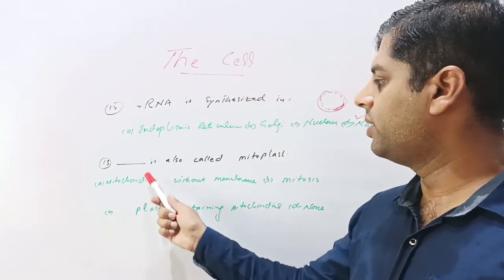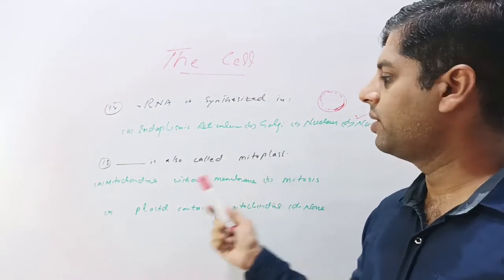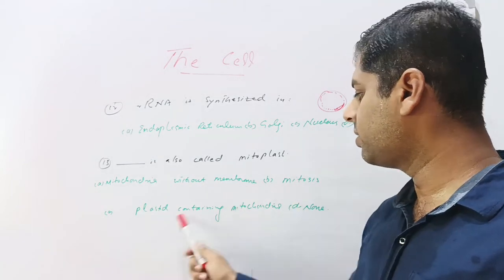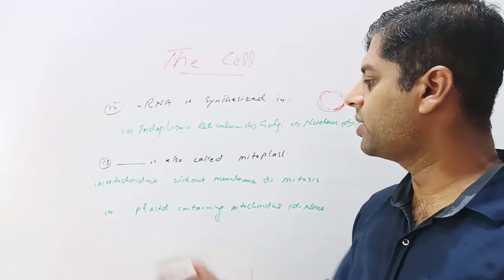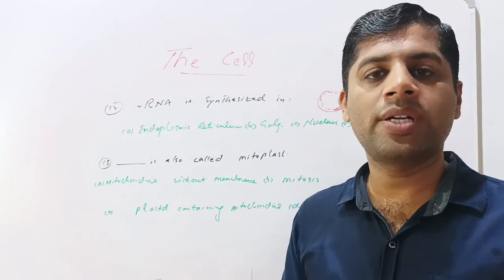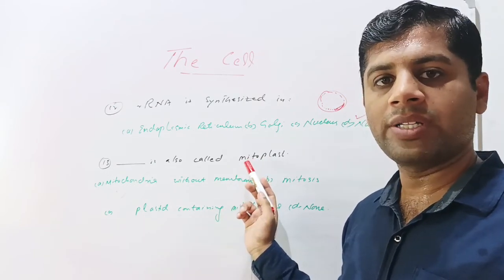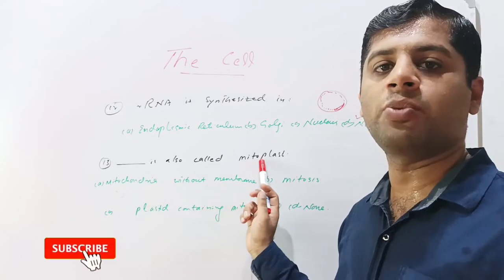The question is, dash is also called mitoplast. So this is a new word, mitoplast. The given options are mitochondria without the membrane, mitosis, plastids containing mitochondria, or none of these. So the option A is correct, that the mitochondria without the membrane are called mitoplast. Like the cell without cell wall is called protoplast, similarly, the mitochondria without the wall or membrane is called mitoplast.